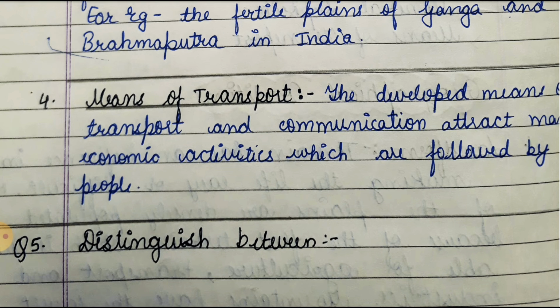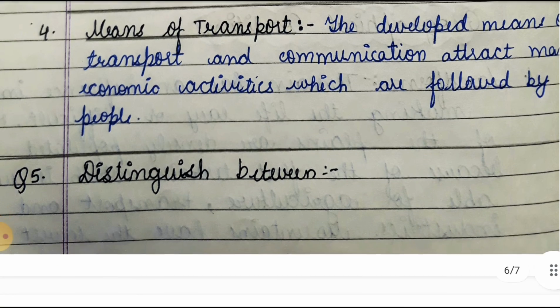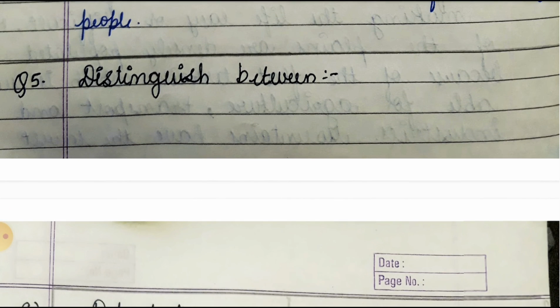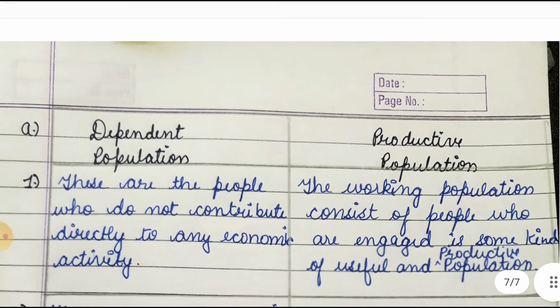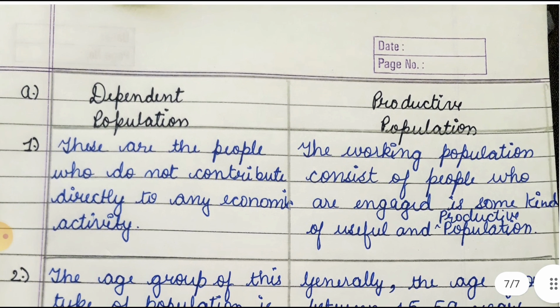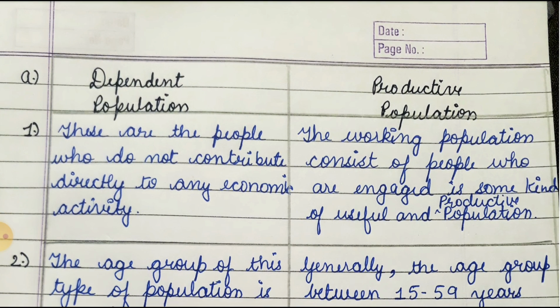Now friends, we are going to do the D part of the book of chapter number 6, human resources, which is distinguish between dependent population and the productive population. So what points can we write in the dependent and productive population? Firstly, we will write what are dependent and productive population. So first point will be that these are the people who do not contribute directly to any economic activity.